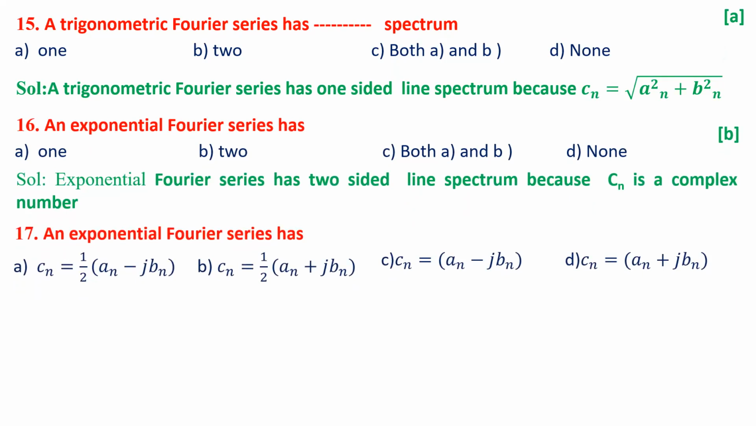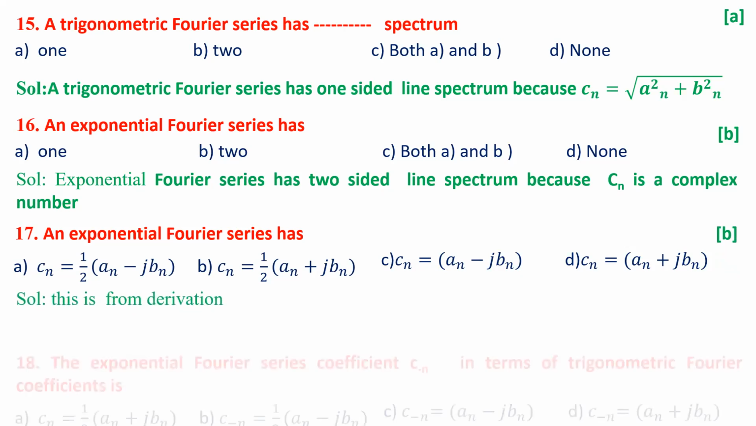An exponential Fourier series, in terms of Cn, if you want to represent it: Cn equal to 1 by 2 (an minus jbn), Cn equal to 1 by 2 (an plus jbn), Cn equal to an minus jbn, Cn equal to an plus jbn. The answer could be B because it is the sum of an plus jbn by 2 that is the Cn. Similarly, from the derivation, we get it.